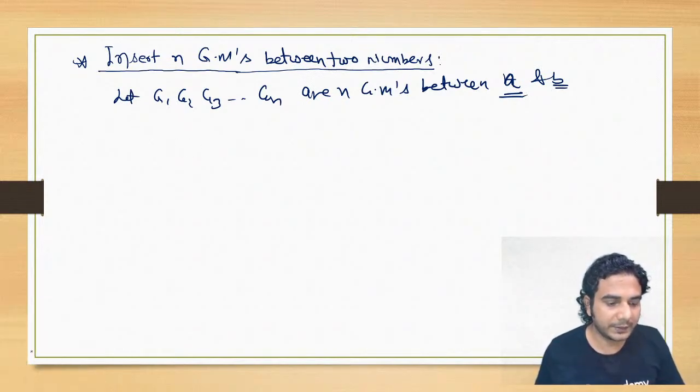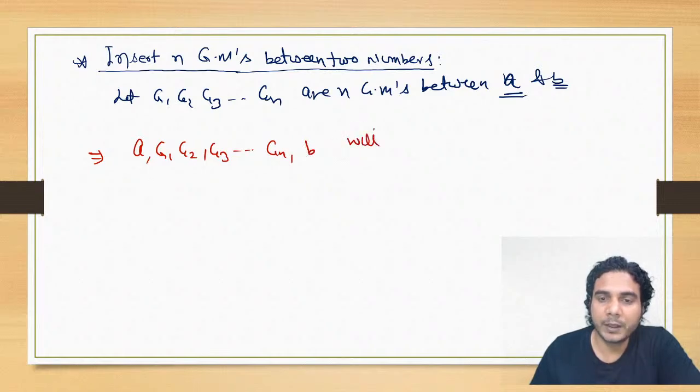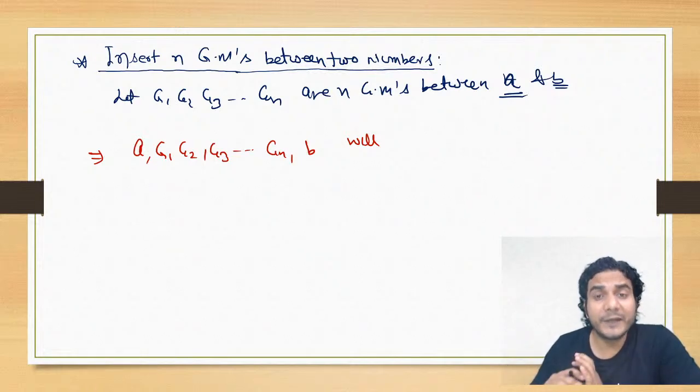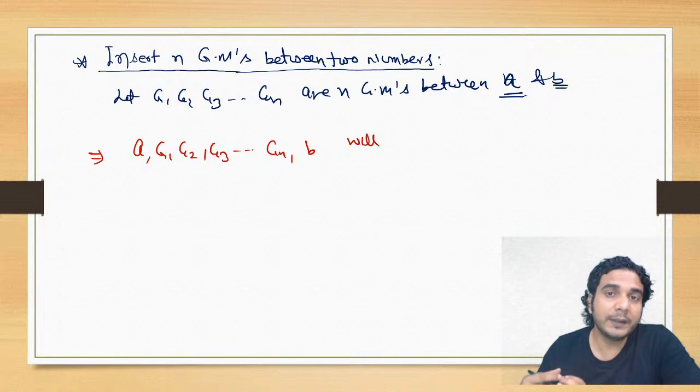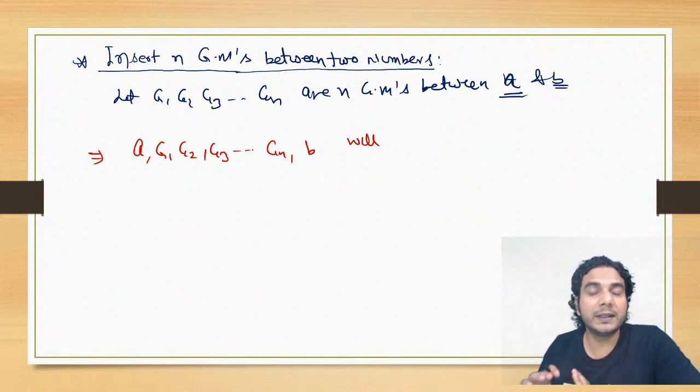So I'll write the numbers: A, G1, G2, G3 and so on up to Gn and B will be in GP, because whenever you insert geometric means between two numbers, they will form a GP. If you are inserting one geometric mean between two numbers, then these three numbers will be in GP. When you're inserting four numbers between A and B, you'll get a sequence that will be in GP.